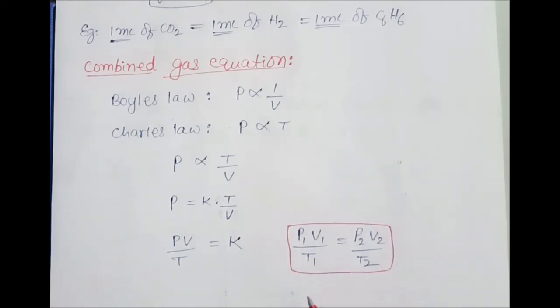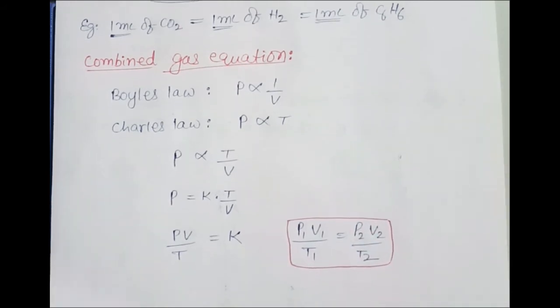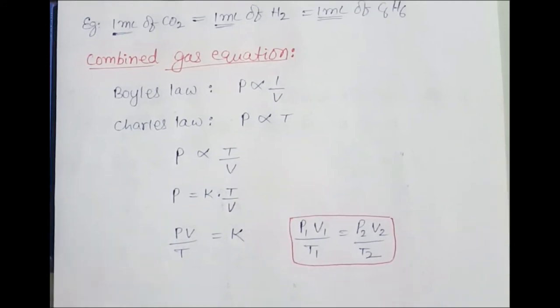And if you take Gay-Lussac's law, volume is constant, which means V1 and V2 are the same. They get cancelled. So P1 by T1 is equal to P2 by T2. Yes. So in this way, this equation is useful in any case. This is about the combined gas equation.